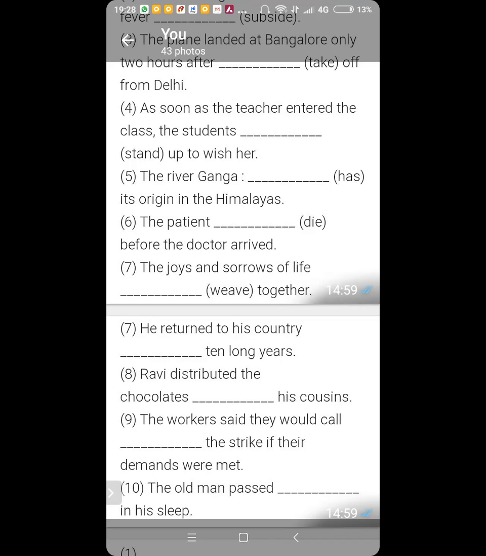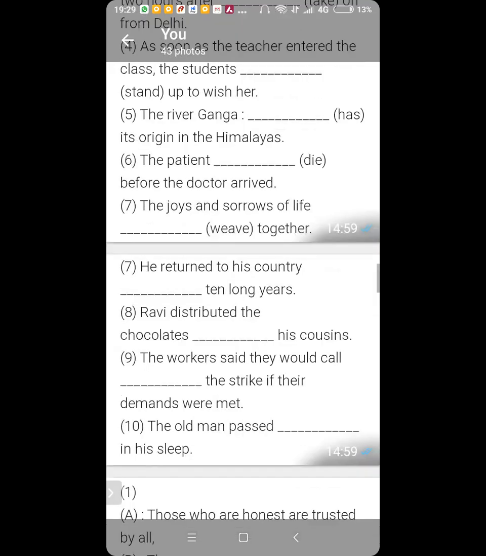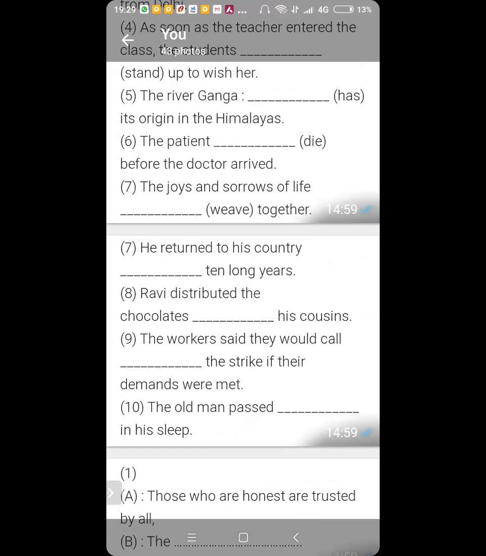Yes. But did you read the full sentence before answering? You should do that. The workers said that they would call off the strike if their demands were met. That condition has to be fulfilled for them to call off the strike. Call off means to discontinue something. Okay? Number 10. The old man passed away in his... Yes, you pass away. Pass away is a phrase used for to die. Okay?